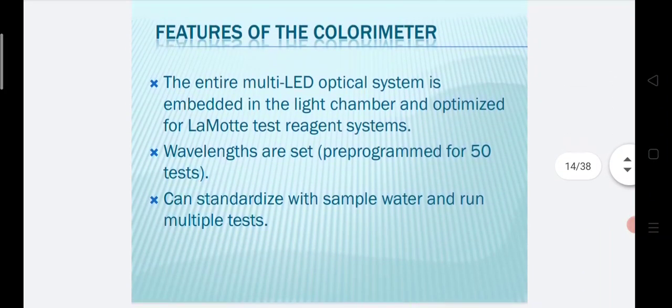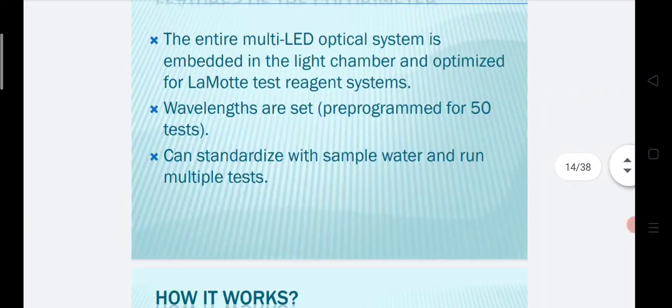Another one, the features of the colorimeters. What are the features of colorimeters? The entire multi-LED optical system is embedded in the light chamber and optimized for the Lamotte test reagent system. Wavelengths are pre-programmed for 50 tests. It can be standardized with sample water and run multiple tests. These are the features of the colorimeter.